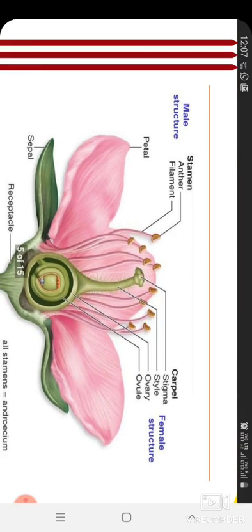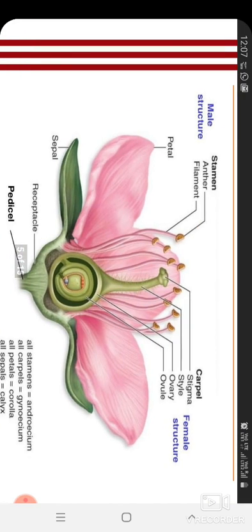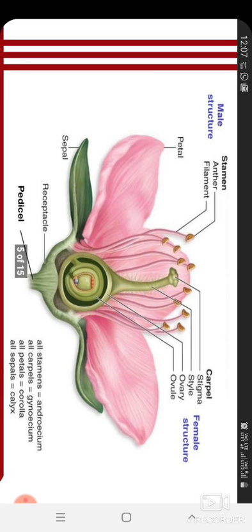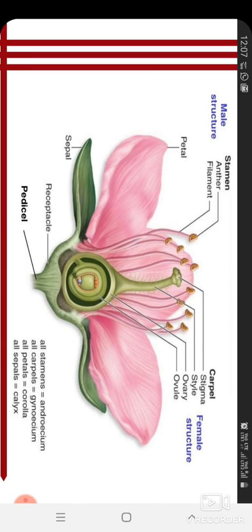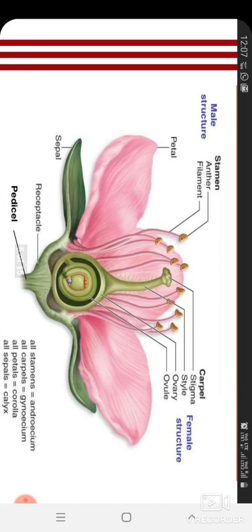See, this flower is a very clear structure of a flower. Any flower has male and female parts. Some flowers contain both male and female parts in this one flower only. If it is different, then we can say cross pollination is taking place. See, in this flower, male and female structures are both present in the same flower. It's just an example, and it's very clear.